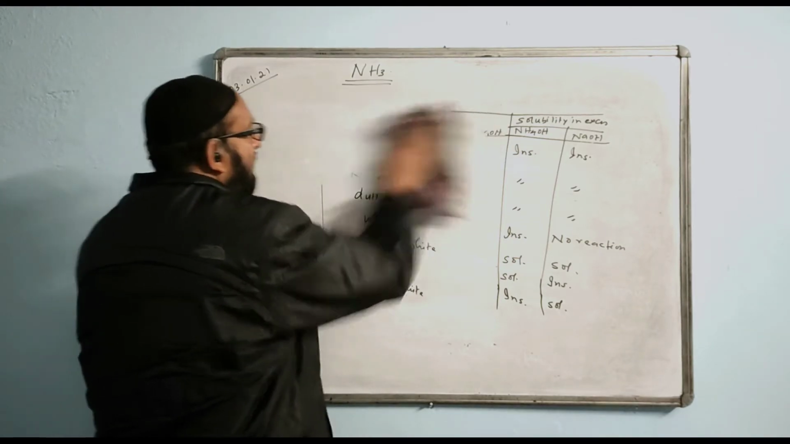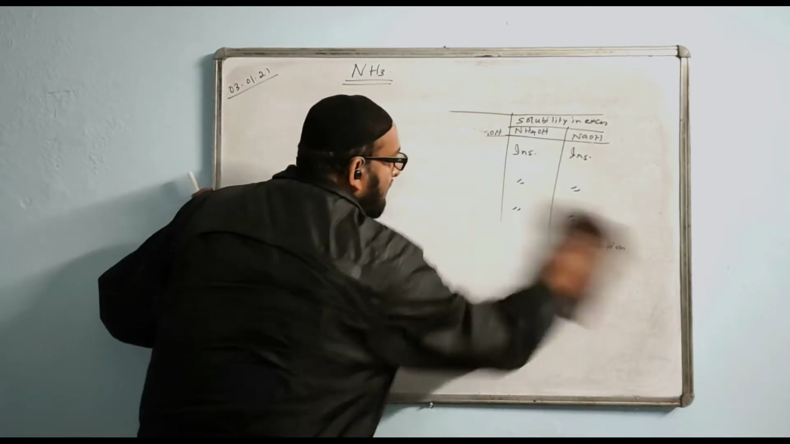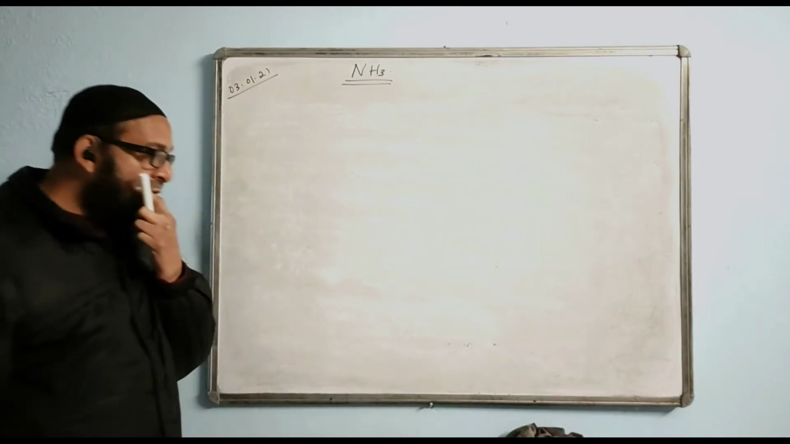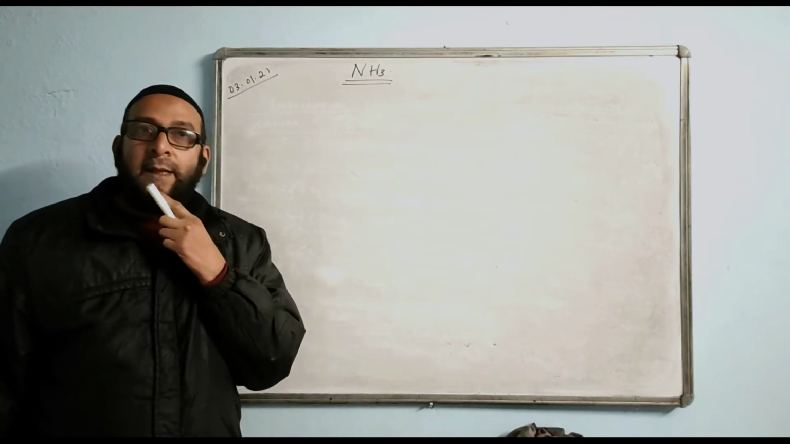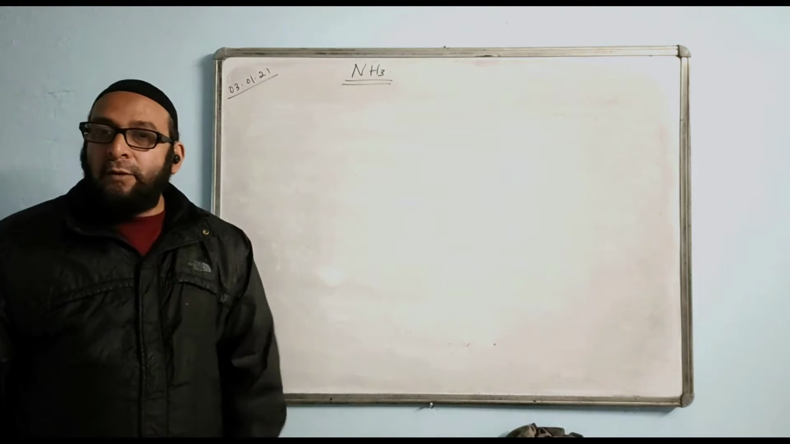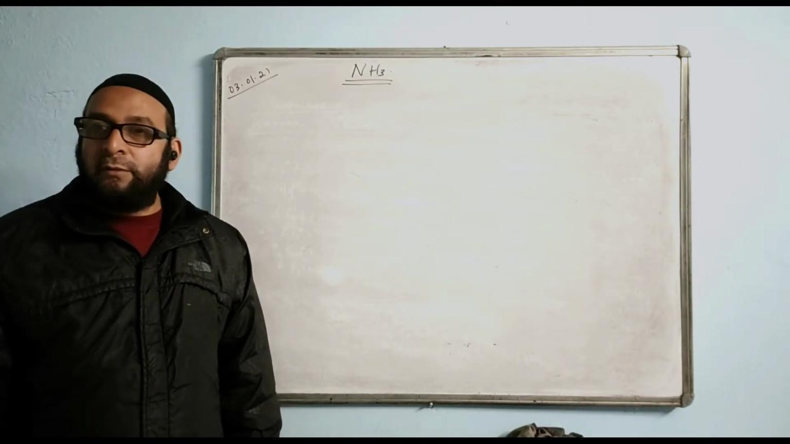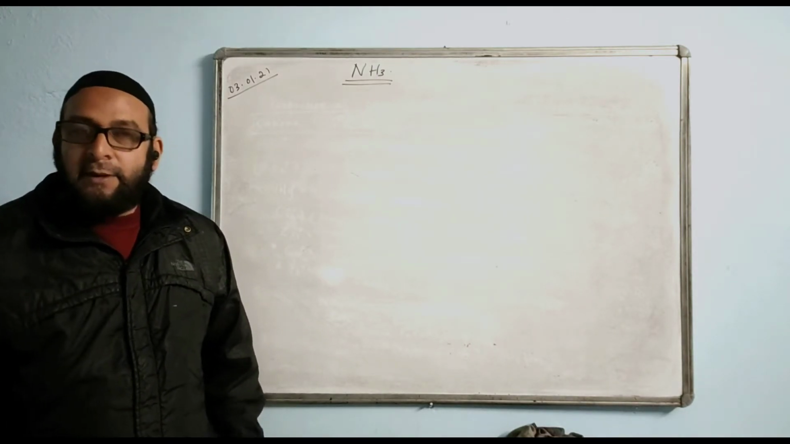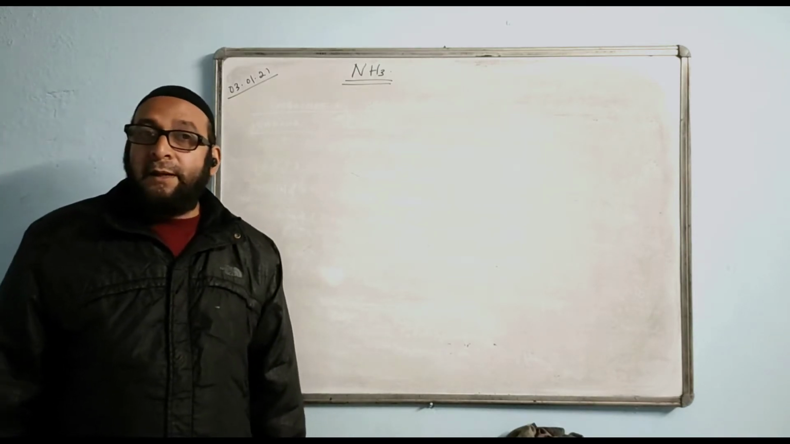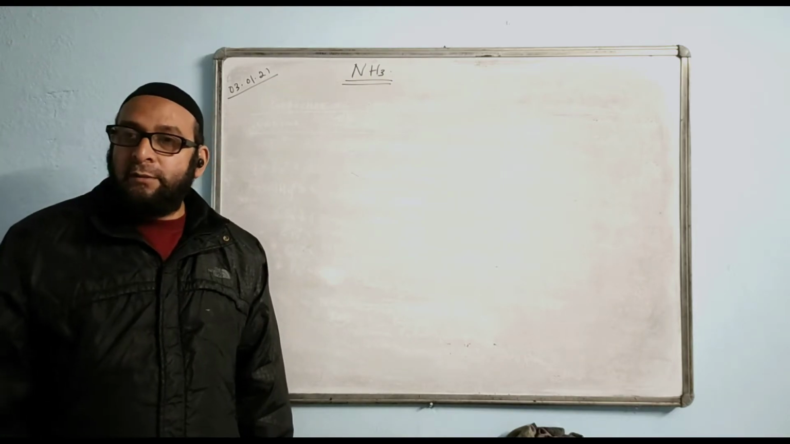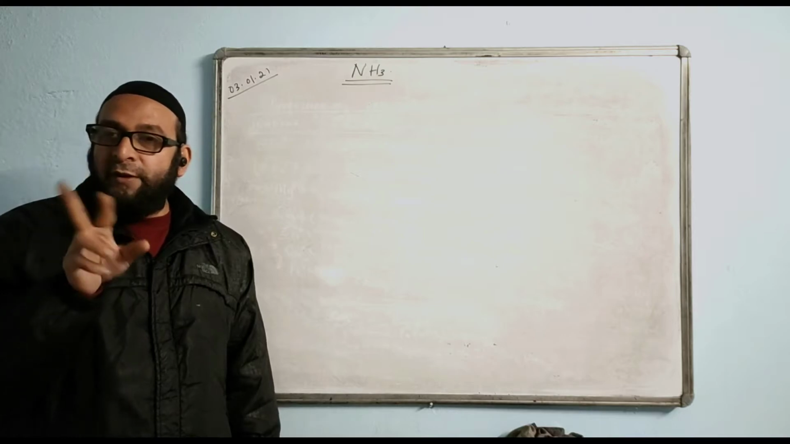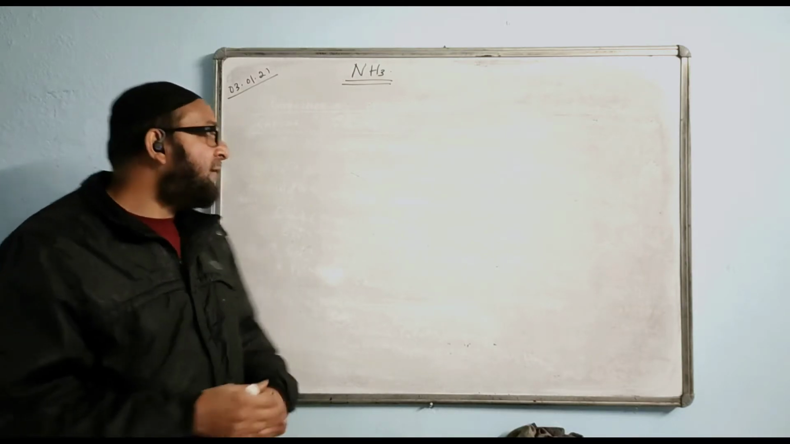Now, the next property that is also very, very important. Ammonia is neither combustible nor a supporter of combustion. Combustion is burning. It does not burn itself, neither does it support burning. But in the atmosphere of oxygen, it burns. According to the two different reactions, those reactions are very important.